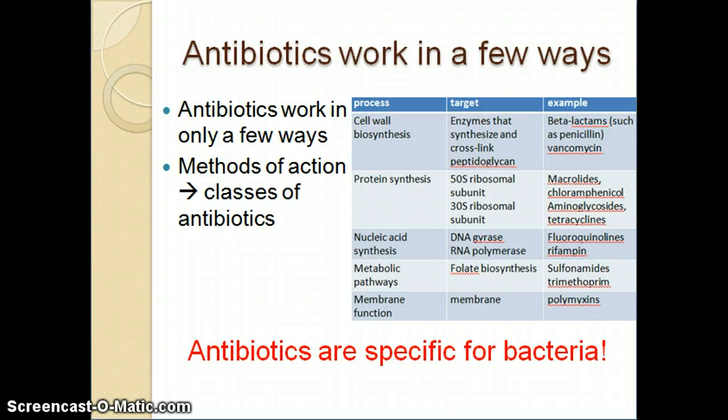On the right is a table of bacterial cell processes and the targets of some antibiotics, with an example of each. Antibiotics work in a few ways and are specific for bacterial cell processes. Antibiotics do not harm eukaryotic cells because they inhibit processes that eukaryotic cells don't have or that are carried out by enzymes and proteins that are distinct from bacterial cells.